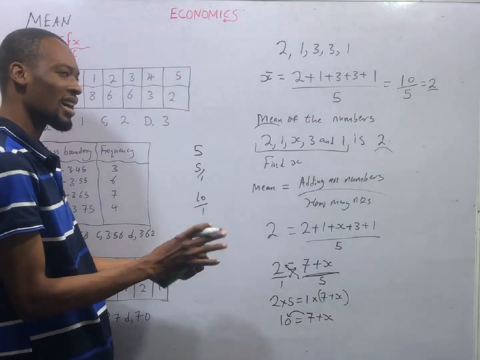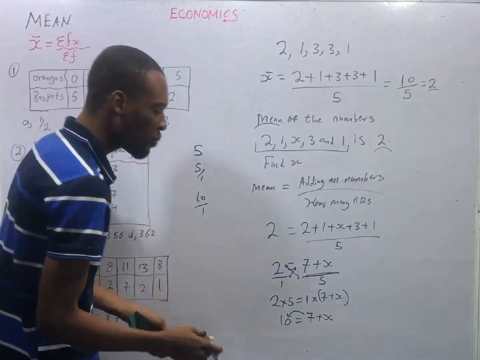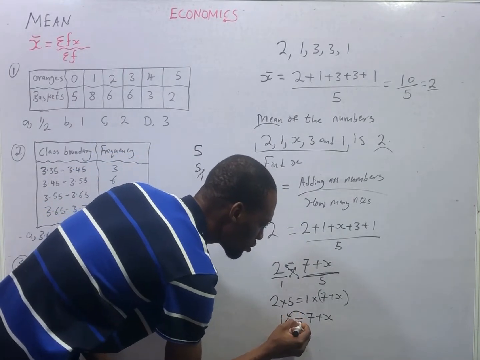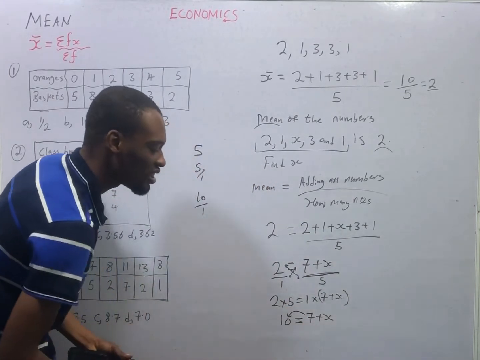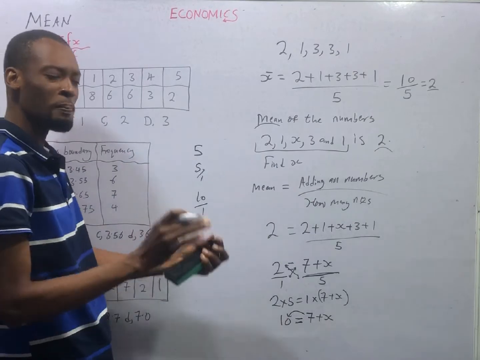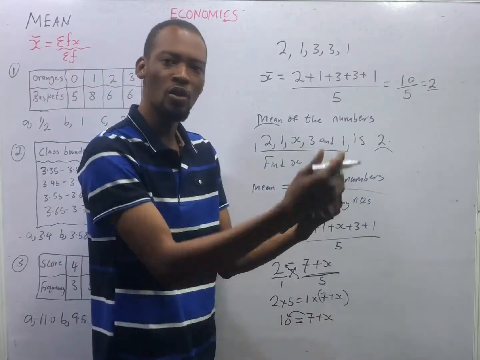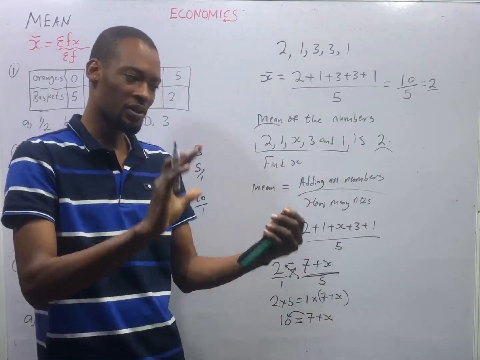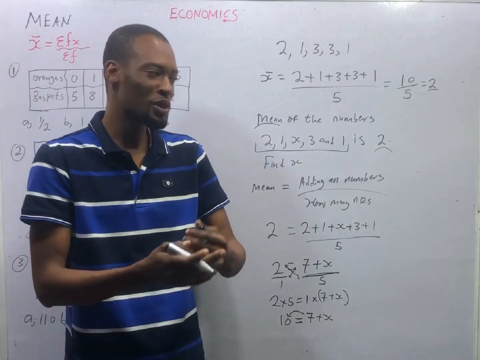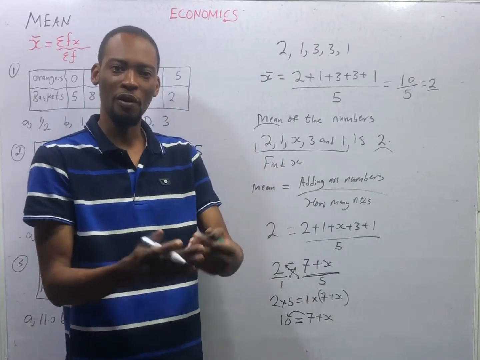10 and 7 are similar. If we move 7, this is equal to, from here to this side, it will no longer be 7. It becomes minus 7. That is the rule. When a number crosses the equal to sign, it becomes opposite of itself. If it were minus, it will become plus. If it were plus, it will become minus.